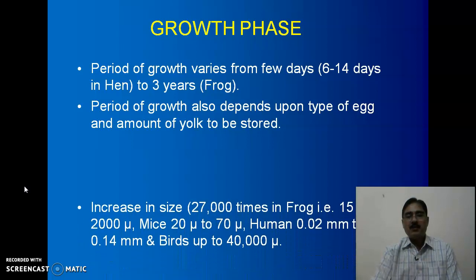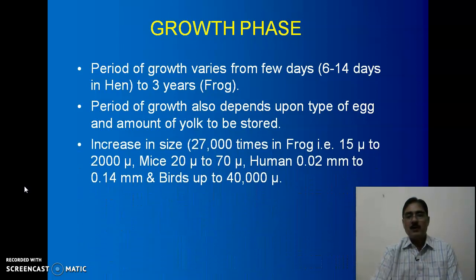The increase in size is 27,000 times in the case of frog, from 15 micron to 2000 micron; in mice from 20 micron to 70 micron; in human beings from 0.02 mm to 0.14 mm; and in birds up to 40,000 micron.